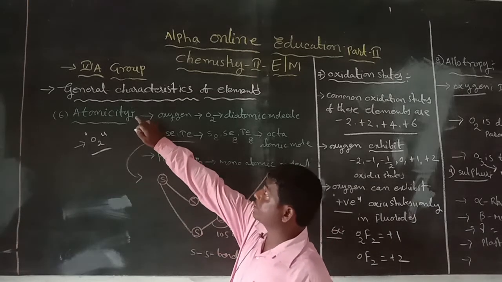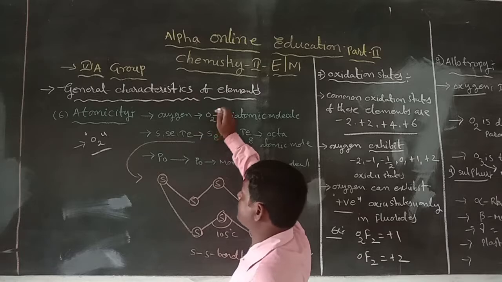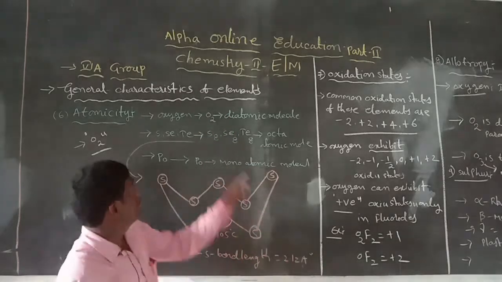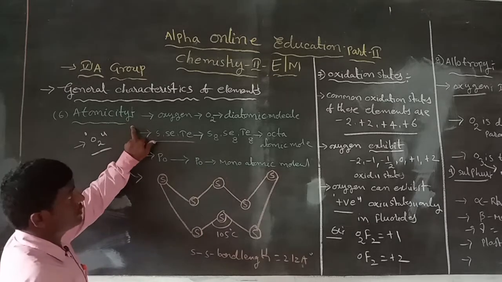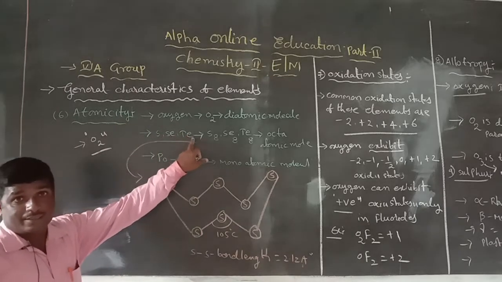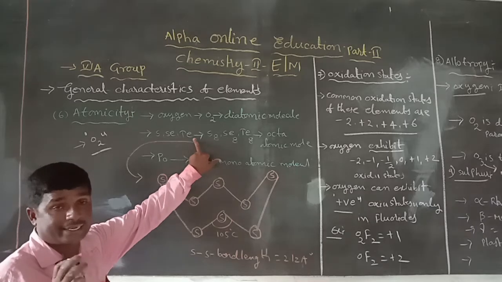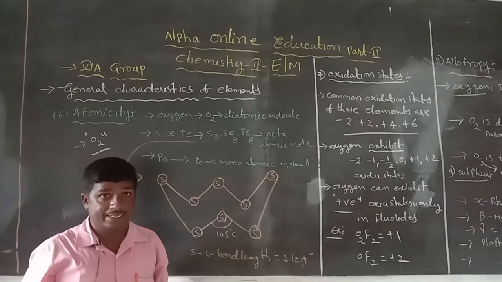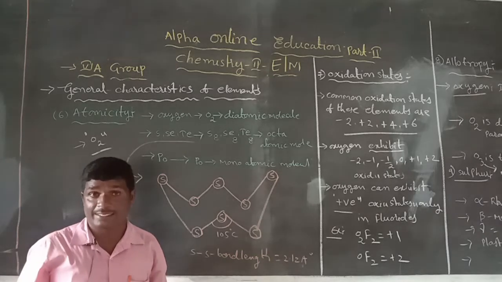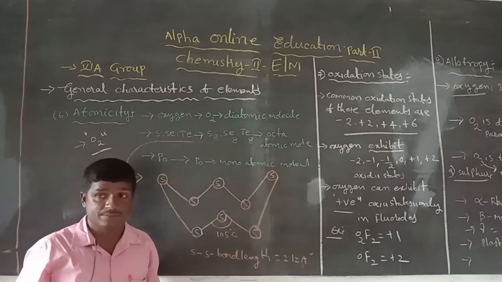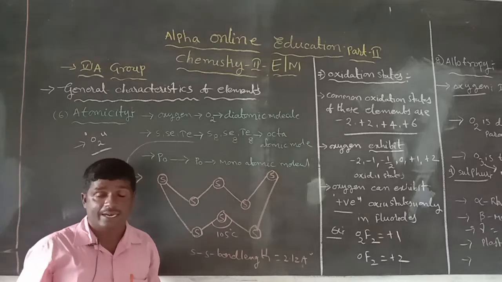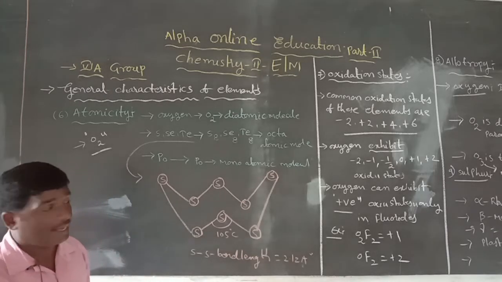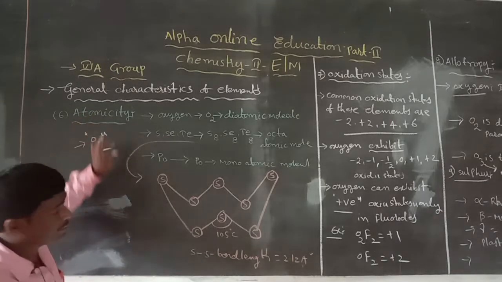Today we will discuss the general characters of the 6A group elements, that is atomicity. In the first class we already discussed the general characters: physical state, metallic and non-metallic nature, atomic radius, electronegativity, electropositivity and electron affinity. The remaining one is atomicity.